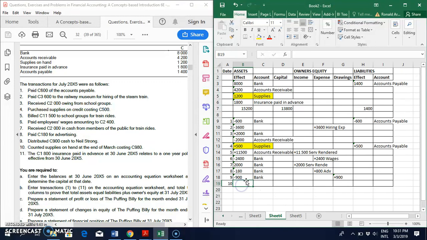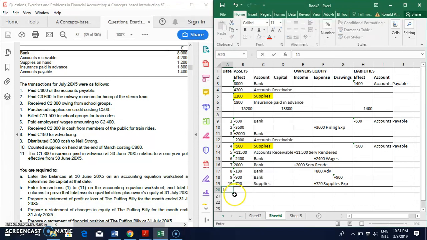So we've used off the supplies. So what happens to my supplies? It decreases with the 720 because that's how much we used. This becomes an expense. So on the expenses we have plus 720 for supplies expense.